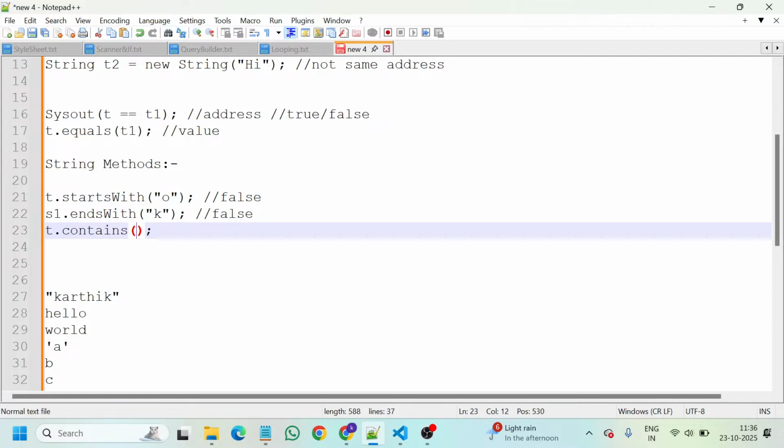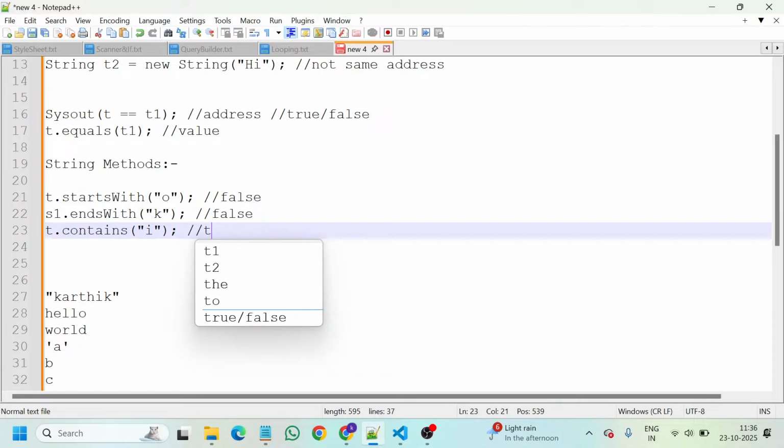Yes, of course t contains i, so it will return a true value. It is a Boolean expression, true or false. The value of t is hi, and of course i is contained in that value, so it will return true.